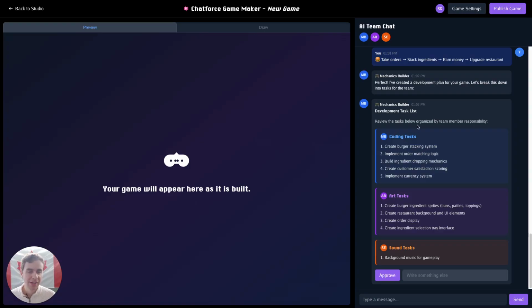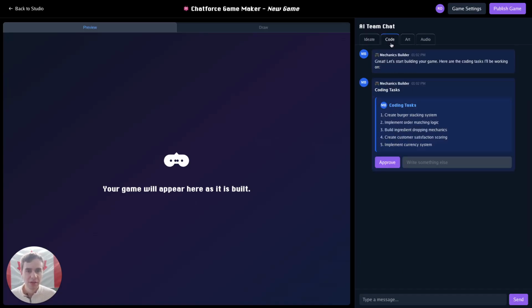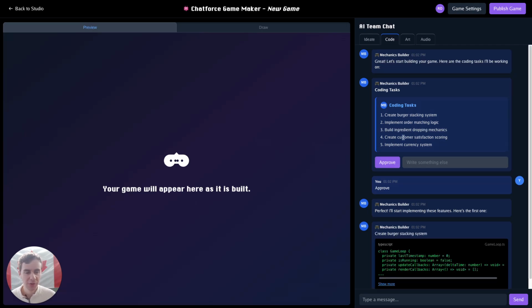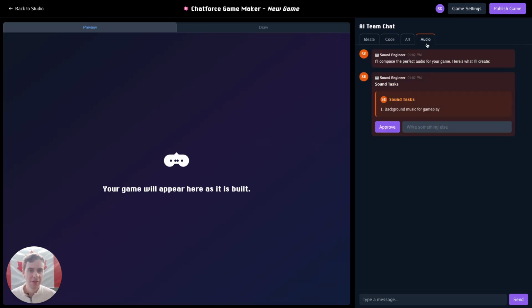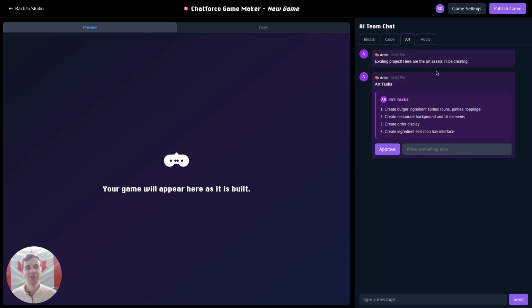And now the mechanics builder has created a list of tasks that all of the agents now need to follow so that we can create our prototype for the game. Let's just approve all of these. So we have different tabs where we will work on the different aspects of the game. We have a tab for creating the code. I will just let the mechanics builder start working on that. In the meantime, I'll also go to the audio tab and let the sound engineer create some music that it has ideas for. And let's focus on the art of this game.